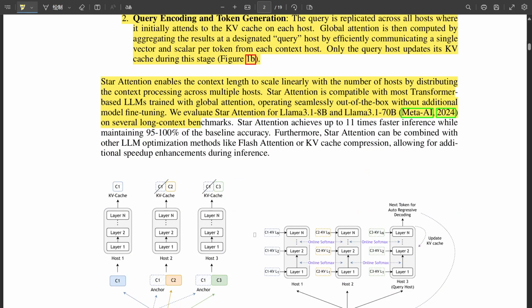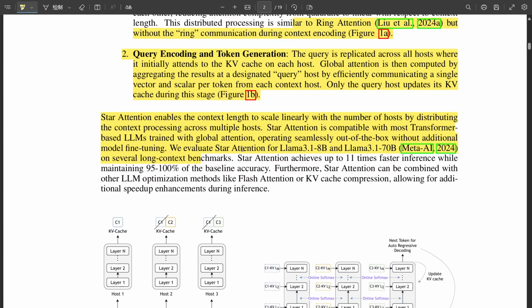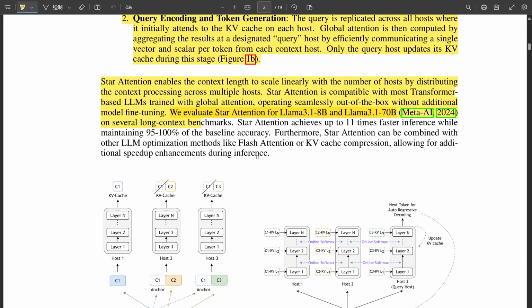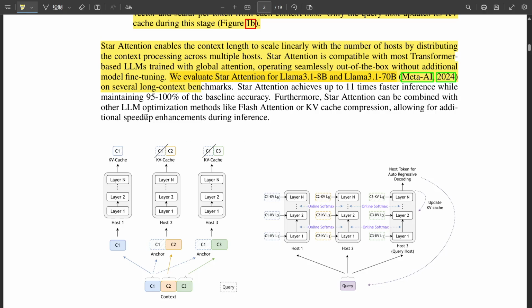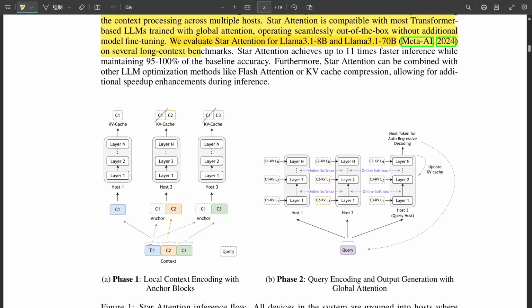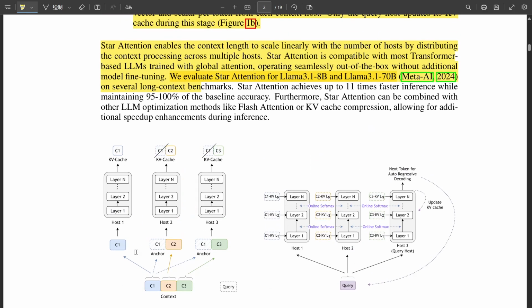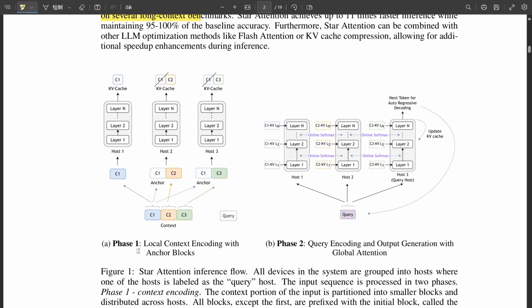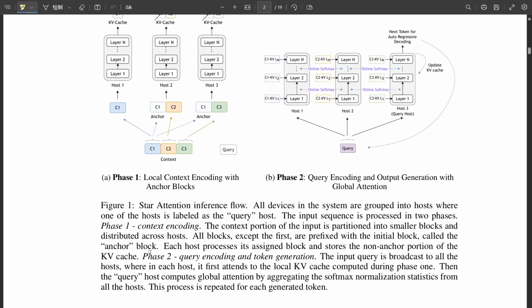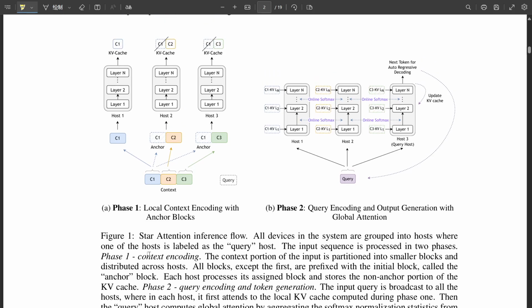Precisely. And there's another benefit. Since the anchor block is the same for all hosts, it creates this shared point of reference. It ensures that their local computations are aligned with the overall context. So it helps maintain accuracy even when you're processing information in this distributed way. That's pretty clever. Now, the paper mentioned that the content of the anchor block is crucial, but its position within the sequence is less important.